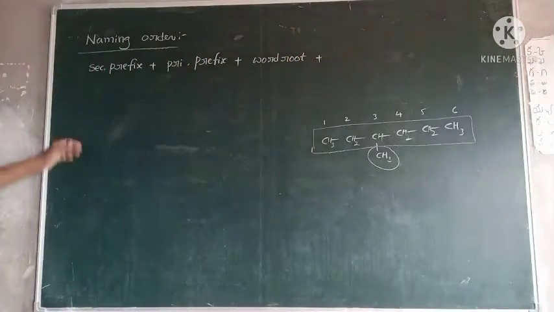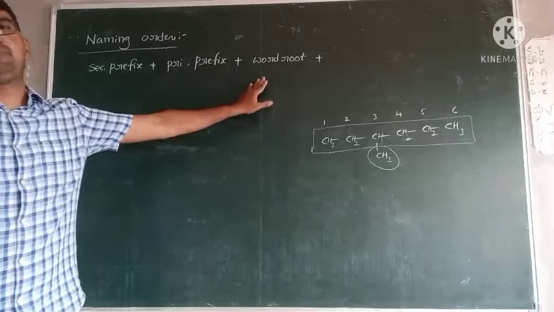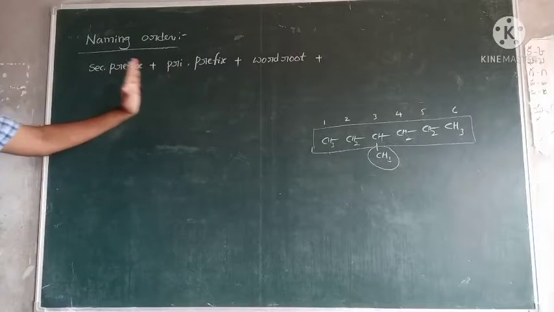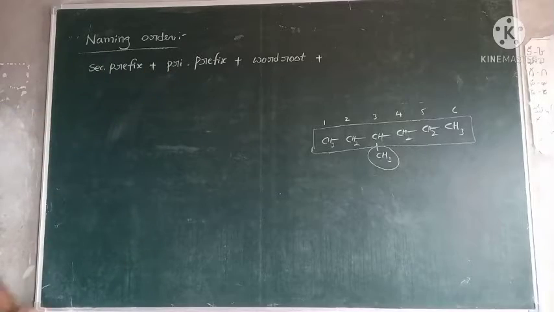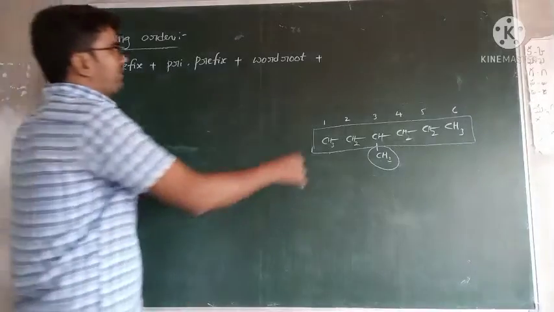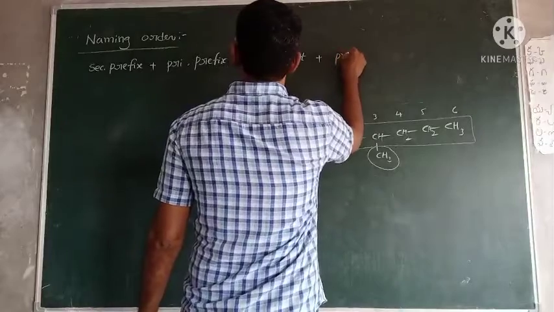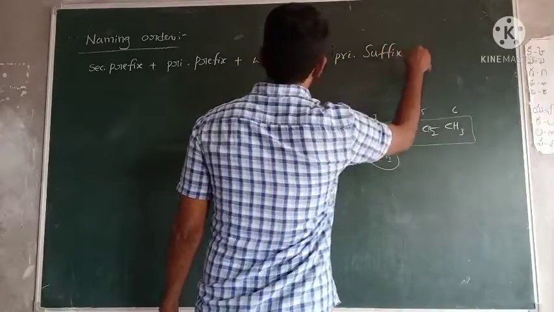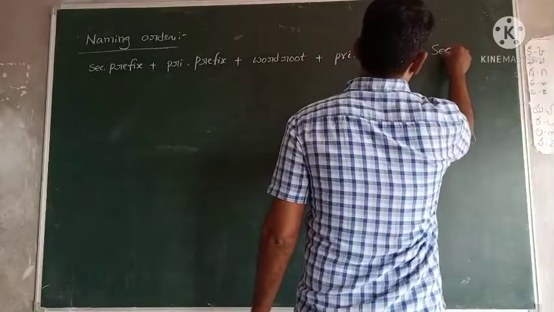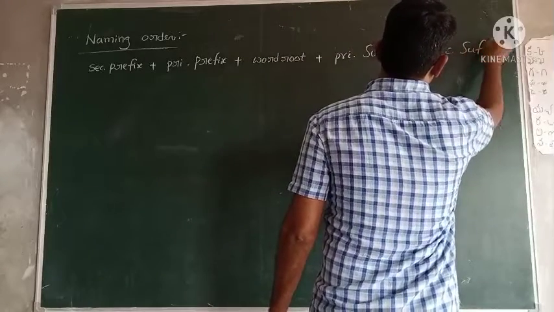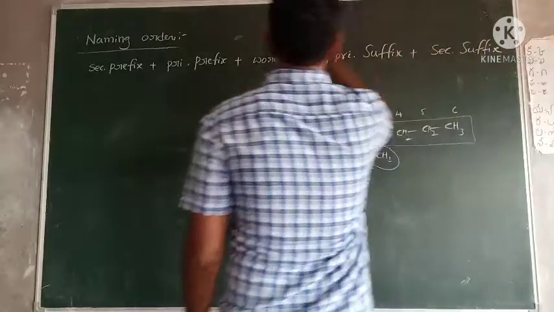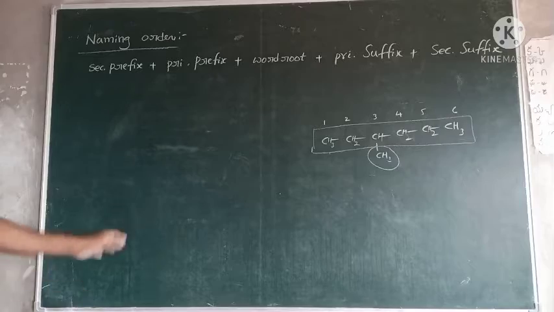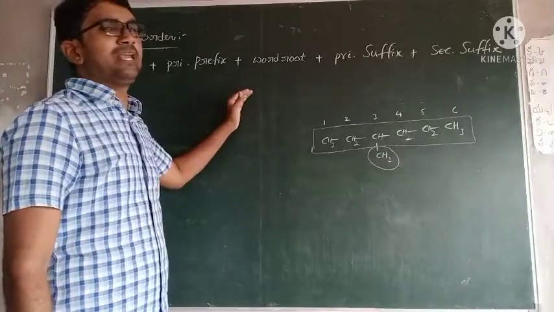Word root means number of carbons. Remember this point, number of carbons. So before the number of carbons, the prefixes are written. After that, the suffix we have to write: primary suffix and secondary suffix. Okay? This is the naming order for the given organic compound based on the IUPAC nomenclature.